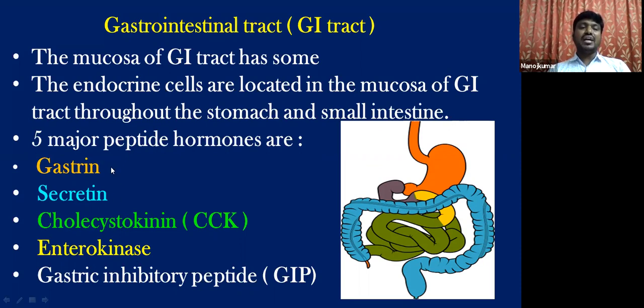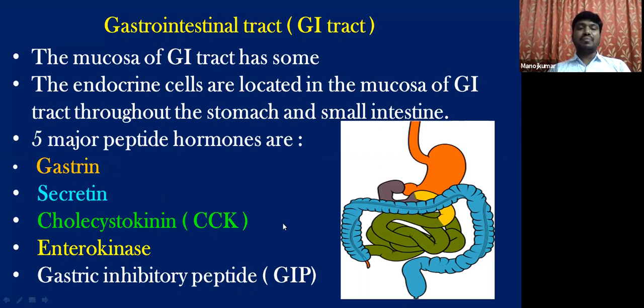They are produced by the mucosal epithelium of the stomach, especially gastrin, and the remaining 4 are secreted by the duodenal mucosal epithelium of the small intestine.